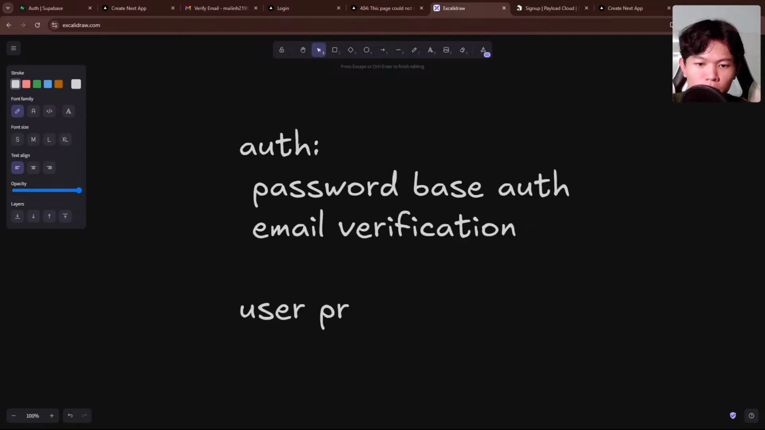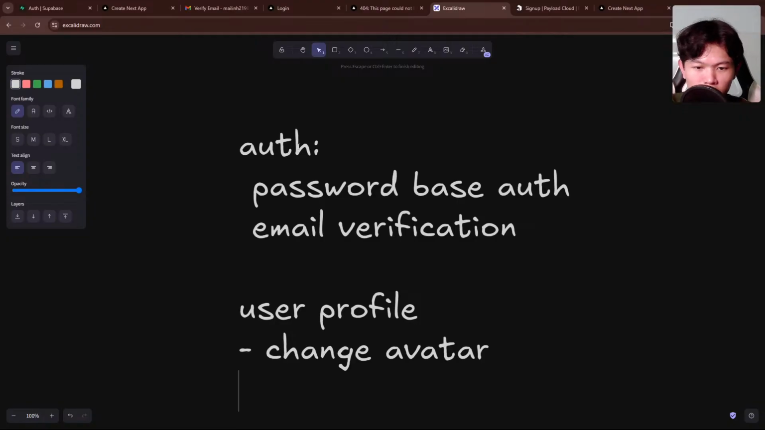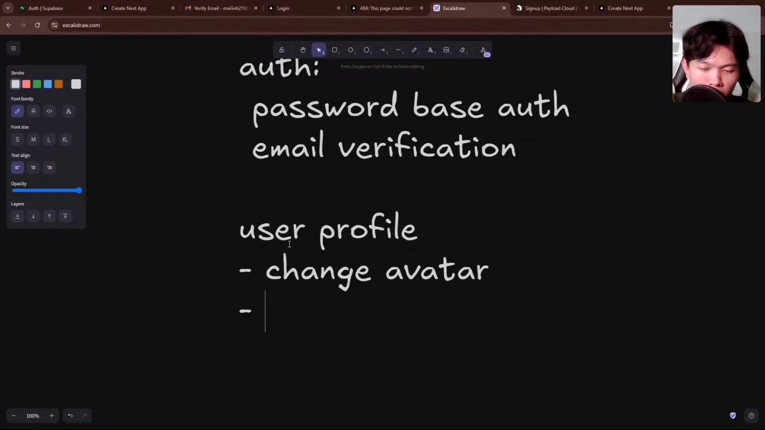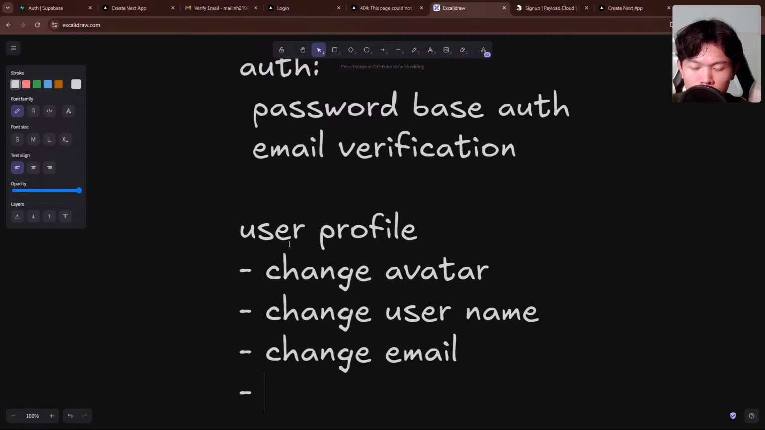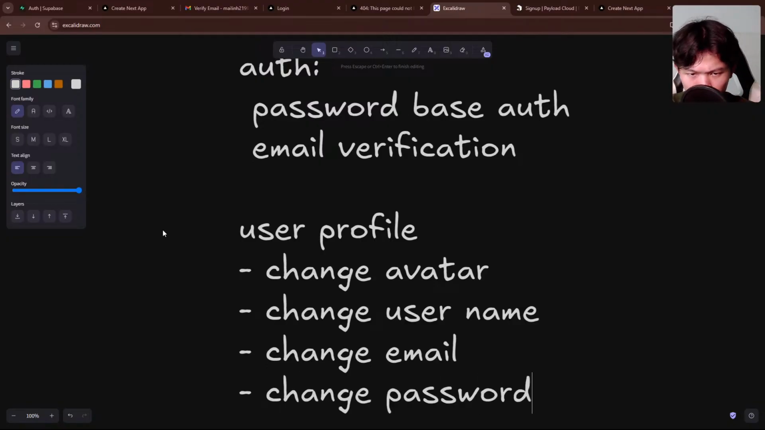and then also the user profiles. When you log in, you're going to have a user profile that you can manage. Let's say the avatar, basic information like the avatar image URL, usernames, or email, and change email. Maybe I should write explicit change right here, change email, and then change password probably in here as well.